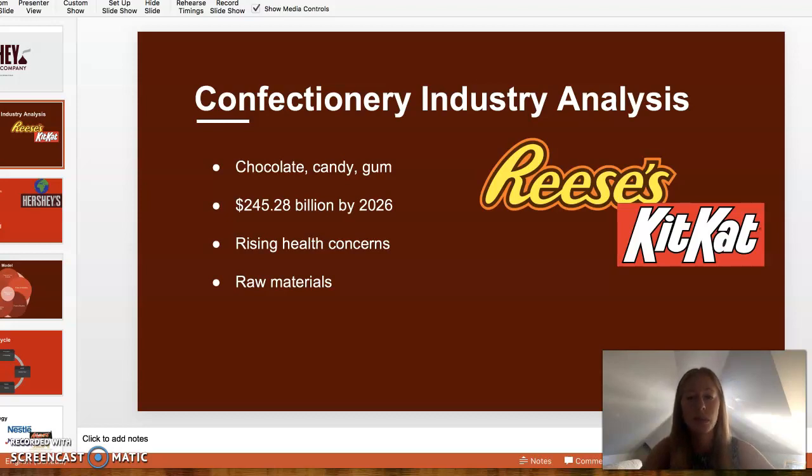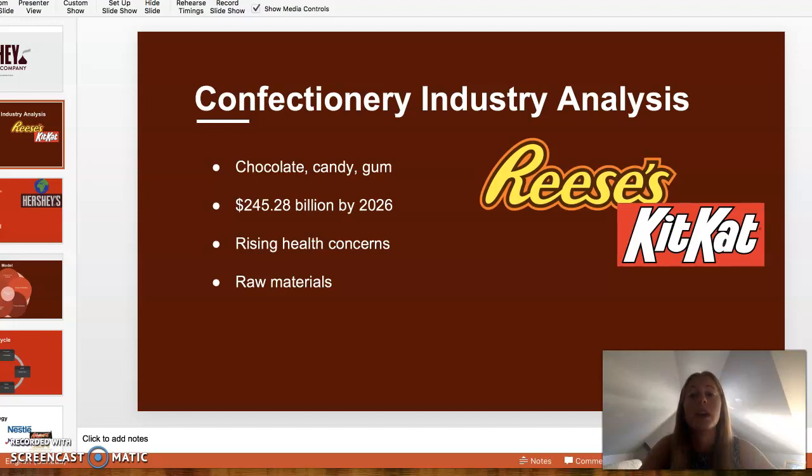Another pressing issue in the confectionery market is fluctuations in the price of raw materials. Cocoa and sugar are probably the most used raw materials in this industry. The fluctuations in the prices occur due to unfavorable weather conditions, crop diseases, labor availability, stock ratios, and other economic factors that influence the supply and demand of the raw materials themselves.